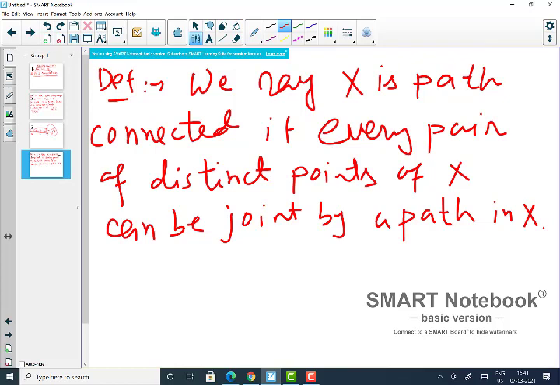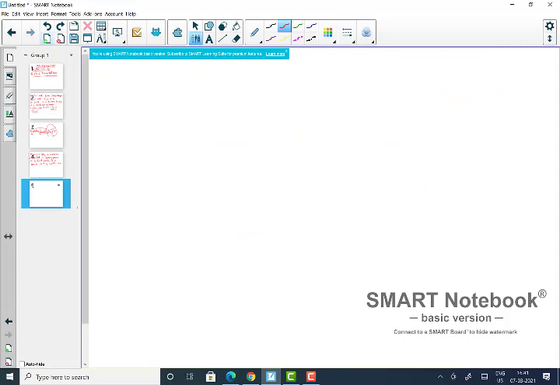Now we have learned two notions, connectedness and path connectedness. Is there any relation between these two ideas, or are they independent? The answer is that there is a relation: path connectedness is stronger.